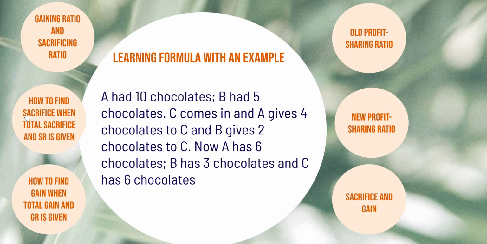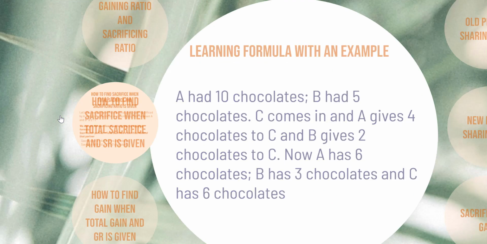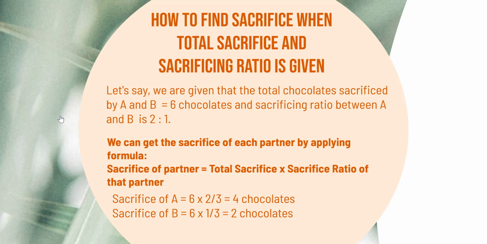Now let's say the total sacrifice is given and the sacrificing ratio is also given. Then how does one find out the sacrifice of each partner? As per this example, we know that the total sacrifice of A and B, the total chocolates sacrificed by them, is 6 chocolates, and the sacrificing ratio between A and B is 2:1. We can get the sacrifice of each partner, A and B, by applying the formulae.